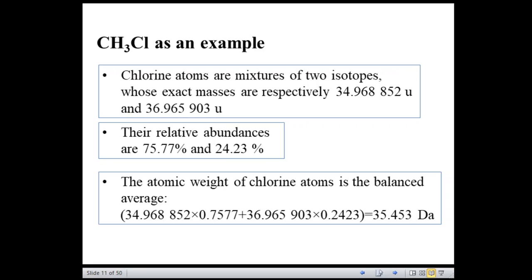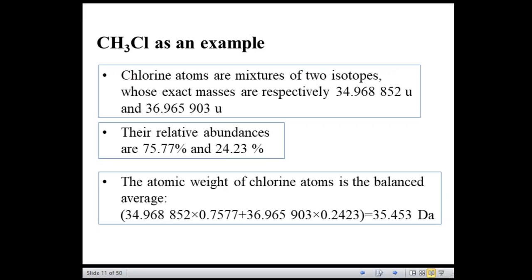Now the average mass of methyl chloride, CH3Cl, is 12.01 plus 3 times 1.0 plus 35.45, that is equal to 50.48 Daltons. So this is the average mass of methyl chloride.